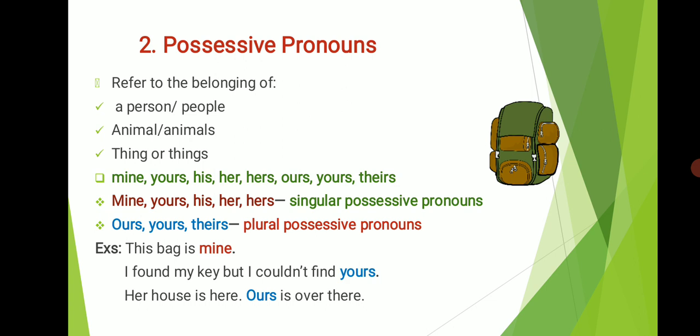Then, her house is here, ours is over there. Here the word ours is a pronoun. It is a possessive pronoun. So instead of saying our house, we have used ours. So ours is a possessive pronoun and it is a plural possessive pronoun.